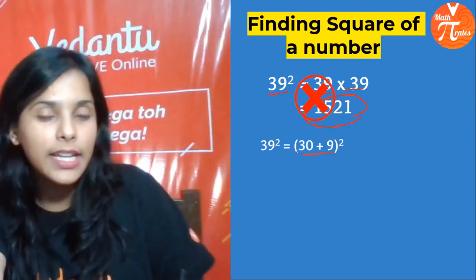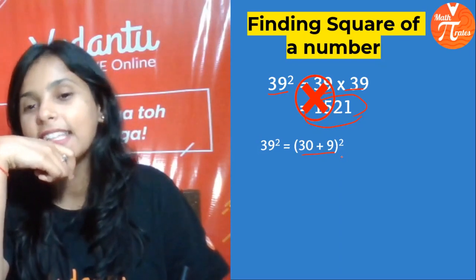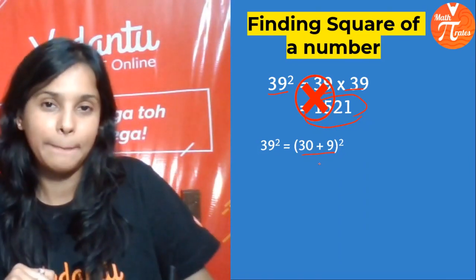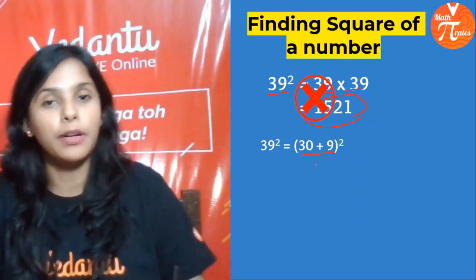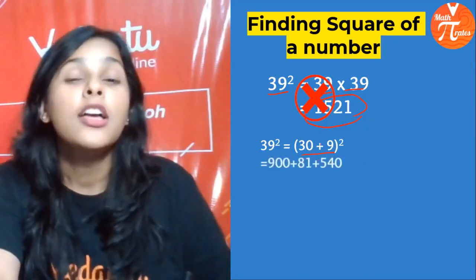Can we write 39 as 30 plus 9? Can we write it like this? The motive behind this is to get a 0 in the number. Because if we get a 0, we can easily find out the square of that number. Okay? So we know how to quickly find out the square of this number.